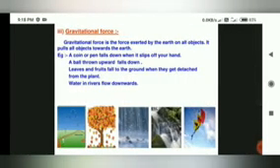Next, gravitational force. Gravitational force is the force exerted by the earth on all objects. It pulls all objects towards the earth. For example, a coin or pen falls down when it slips off your hand. A ball thrown upward falls down. Leaves and fruits fall on the ground when they get detached from the plant. Water in rivers flows downwards. These are the examples of gravitational force.